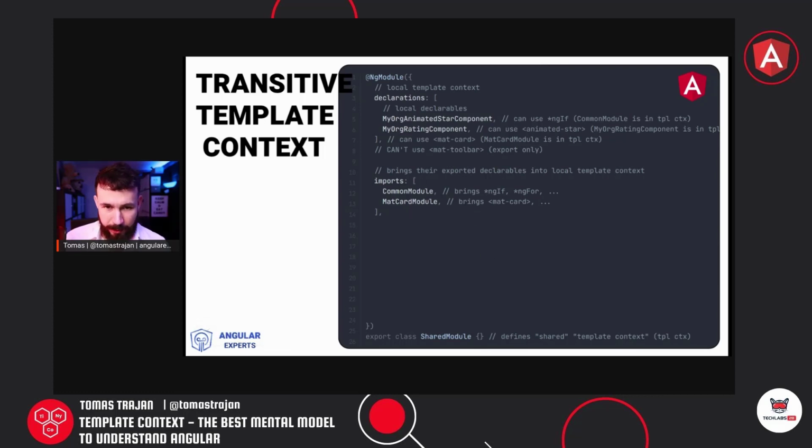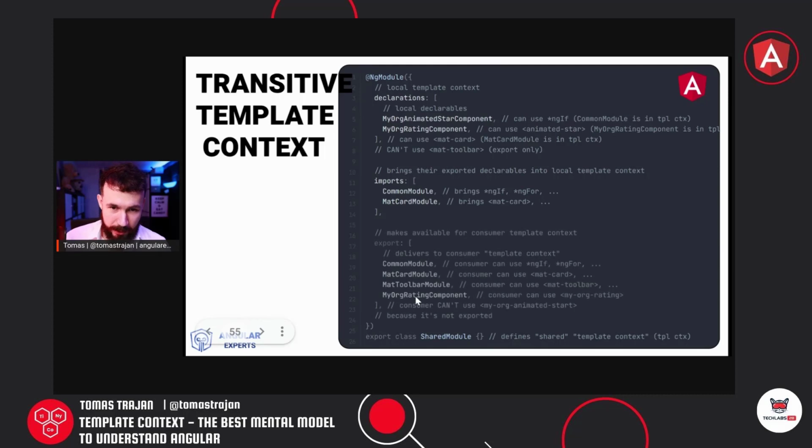Once we have it prepared like this, it would mean that everything is private, so it would not be really useful. So we have to add exports, and here we are going to add multiple things. First of all, common module, we will re-export it, because basically every single Angular lazy feature component most likely needs the set of those basic directives to implement its template. Then we'll also export the card, because it's useful in almost every feature you can imagine, so it makes sense. We can also export the toolbar, because in this kind of application we use it for many features.